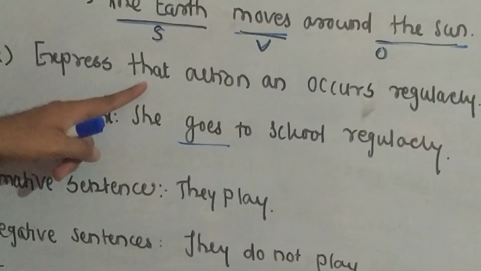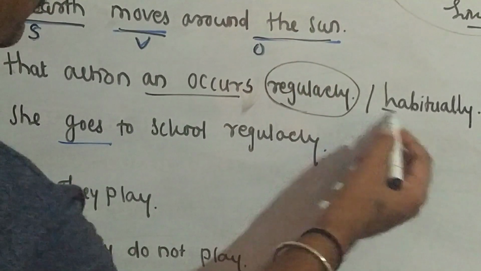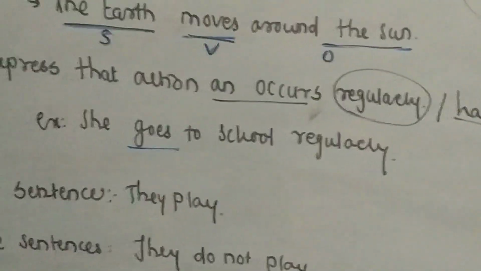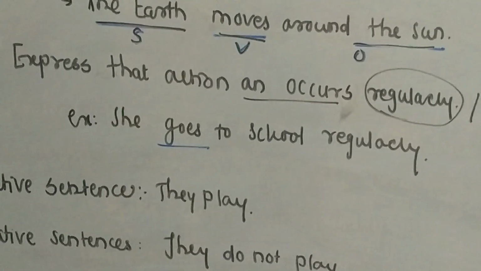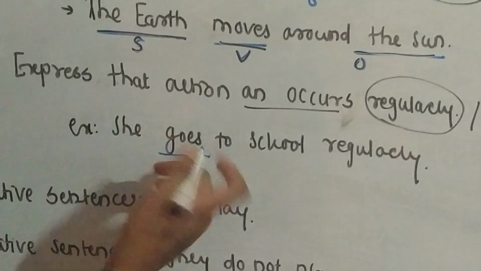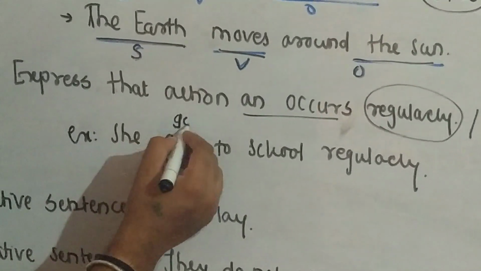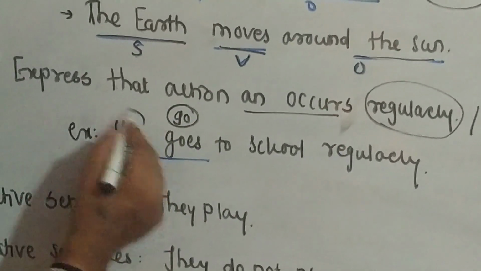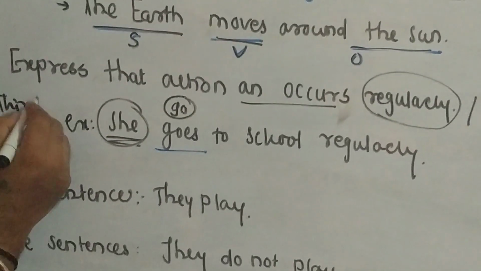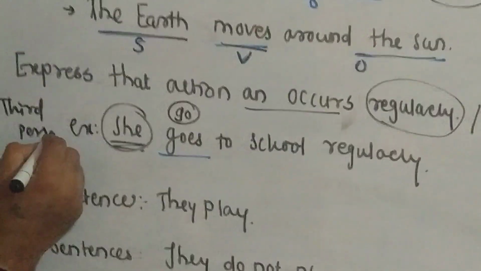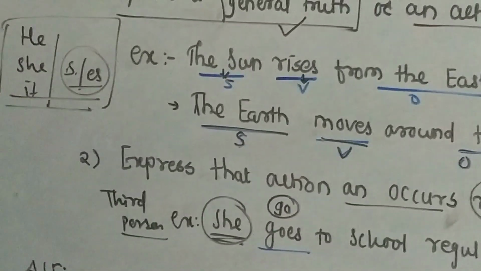The second use is to express an action that occurs regularly or habitually. Now see, she goes to school regularly. That is a regular action happening in this sentence. But here we have not used go, because she plays the role of third person. For third person, we use s or es.